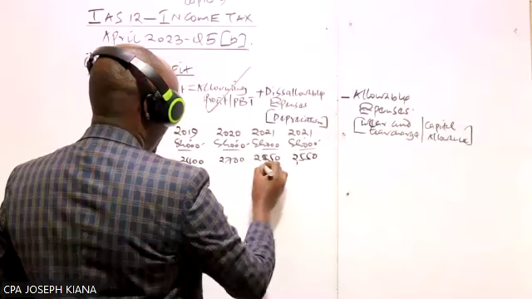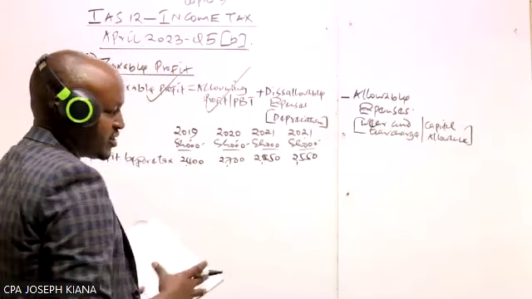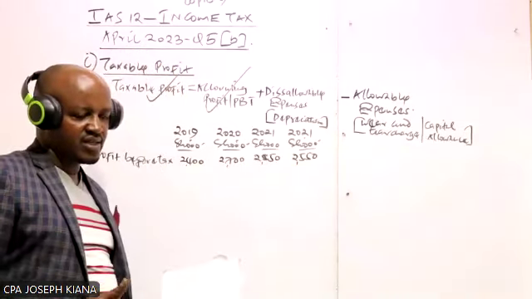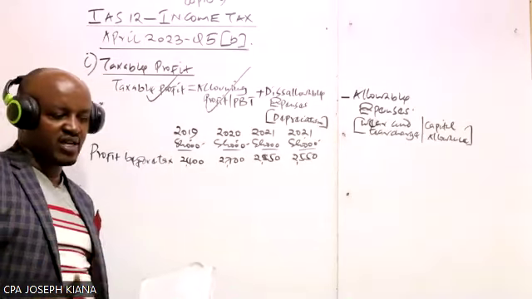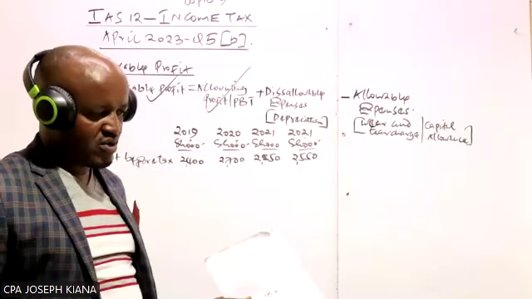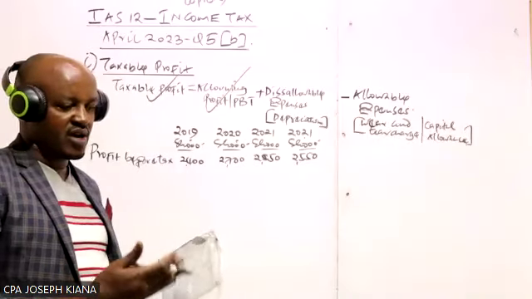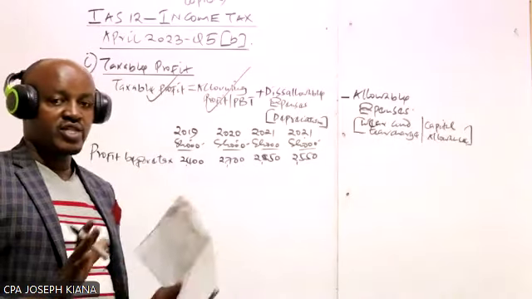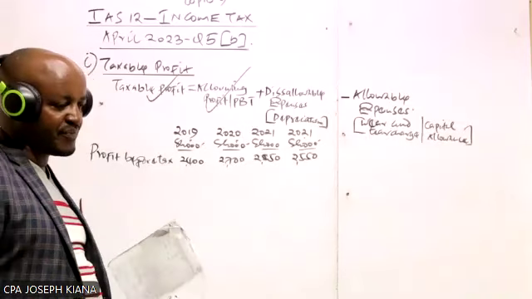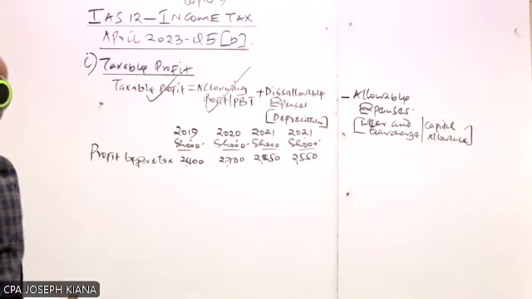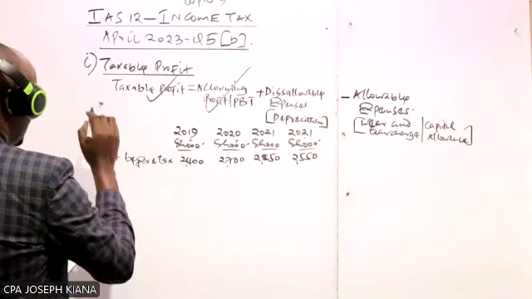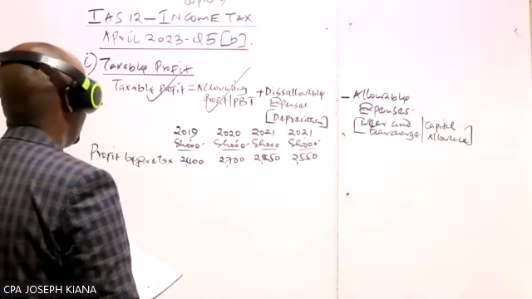So basically, remember, it is obvious that some questions which have been tested in the past do have errors, but anytime a question has an error, those who mark automatically know how to navigate. How are they going to mark that particular question, taking into account it had an error? Yes, it is obvious that a question may have an error. Yes, so that is what we start with, profit before tax.